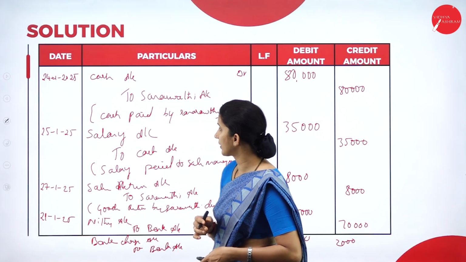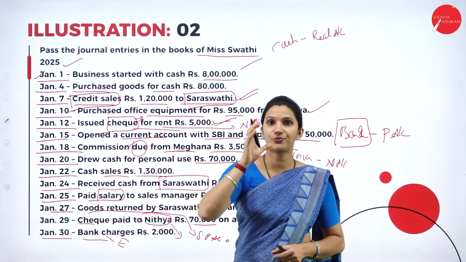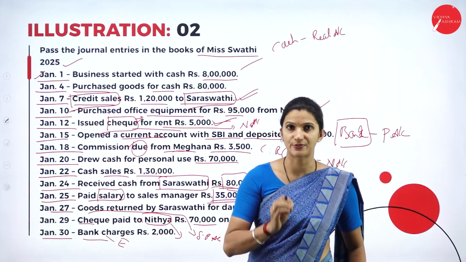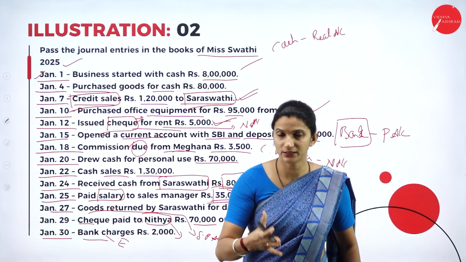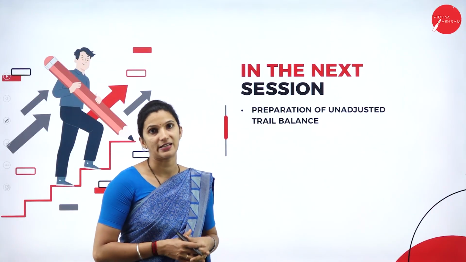So this is how we journalize all the transactions. We need to identify the two impacts in each transaction, under which account each comes, whether real, nominal or personal. Accordingly, we apply the debit and credit rule. So this is all about how we journalize the transactions.